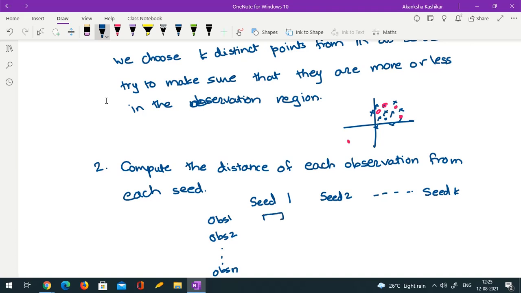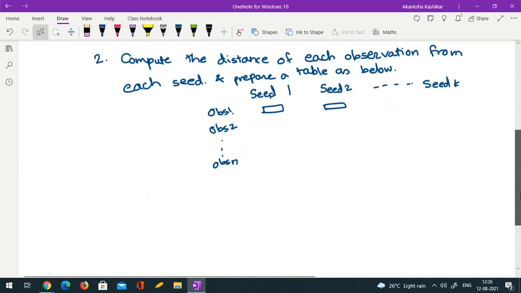So this value would represent the distance between observation 1 and seed 1. Then this will be observation 1 and seed 2, and so on. Okay, and prepare a table as given below. Table or matrix, you can call it whatever you want. Okay, so I will have n into k readings of the distances. So you have this.